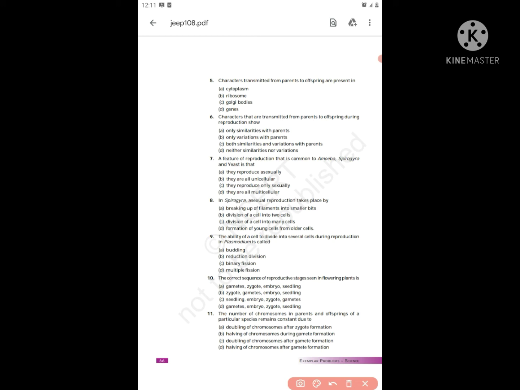Now if this is complicated, I'll just give a small example. Have you ever heard people saying, I think you got this gene from your mom, I think you got this gene from your dad? If you have sugar, this is your dad's gene, right? Because that is nothing but characters. It's a very basic example in a very common language. Characters is nothing but genes. We use it in our daily life without knowing.